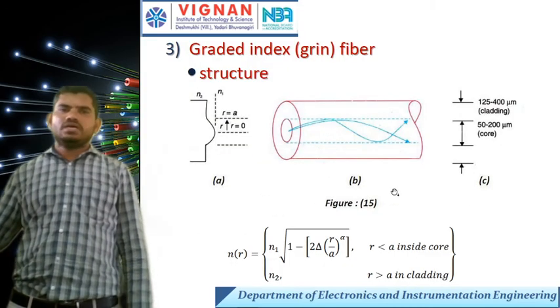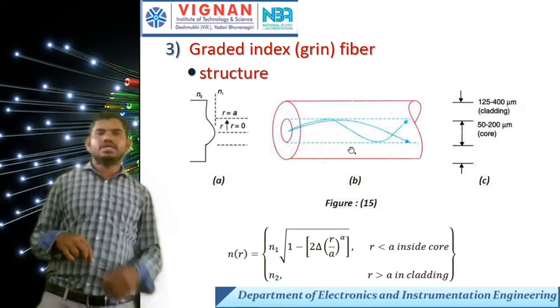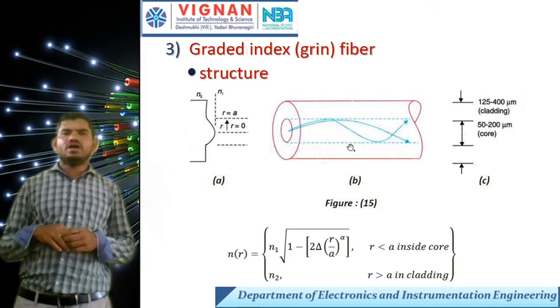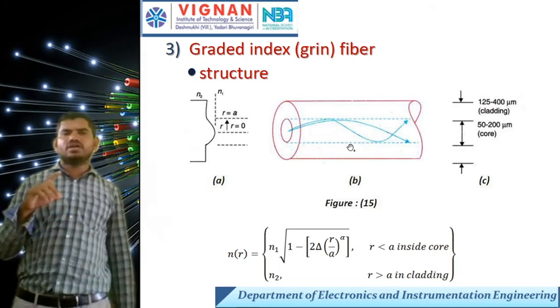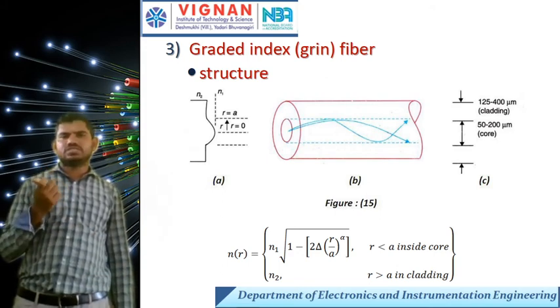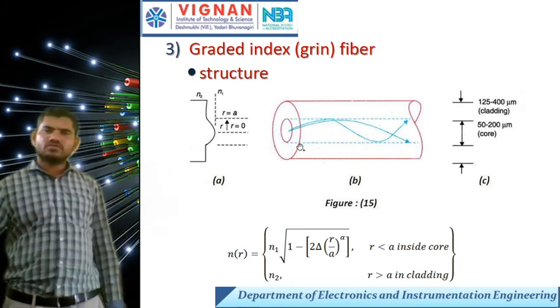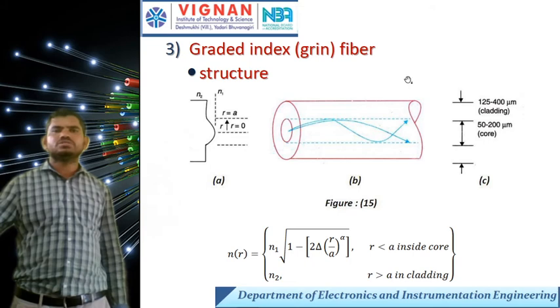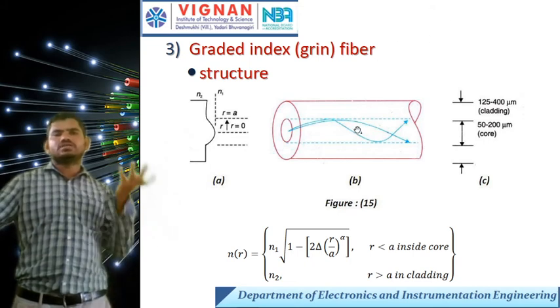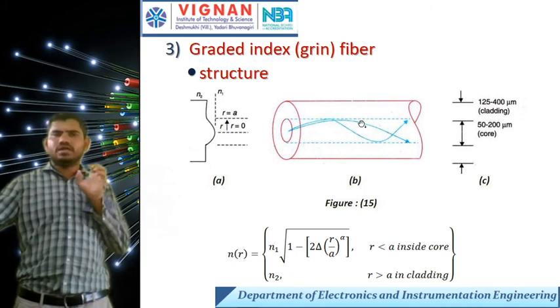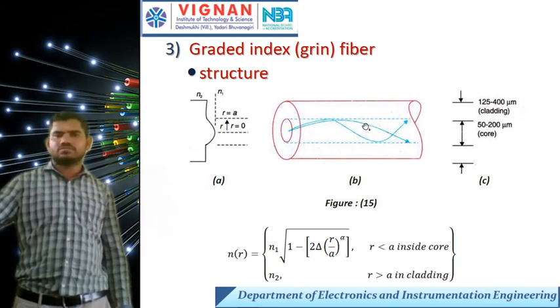Next, graded index fiber. In a graded index fiber, we cannot find the total internal reflection as with the incident ray before. In graded index, the index varies in a graded form. That means we cannot say how many times total internal reflection can occur.